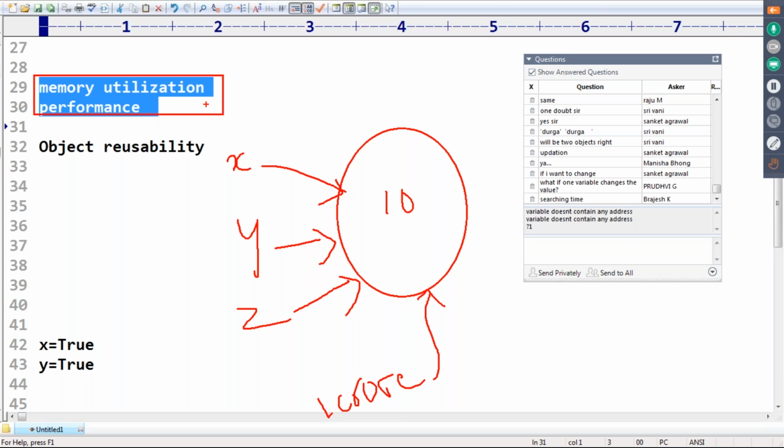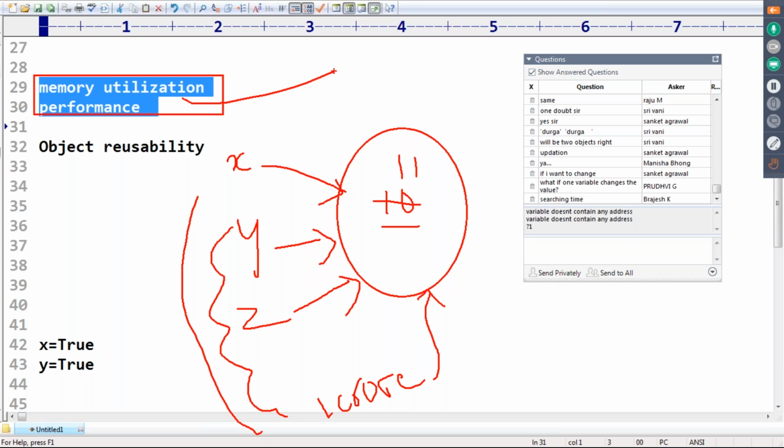No problem at all. But the problem here is, after that, 1 crore references point into the same object. By mistake, X wants to change its value to 11. If X changes the value to 11, then automatically all the remaining references are going to be affected, or not? Yes, all the remaining references will be affected. Then forget about memory utilization and performance, this application is going to behave abnormally.